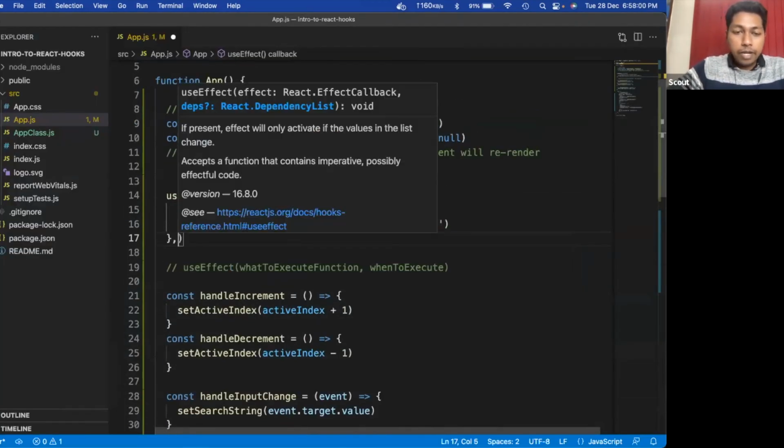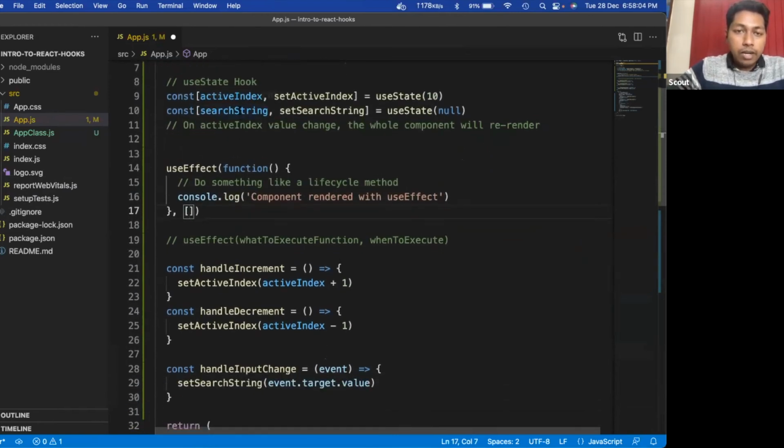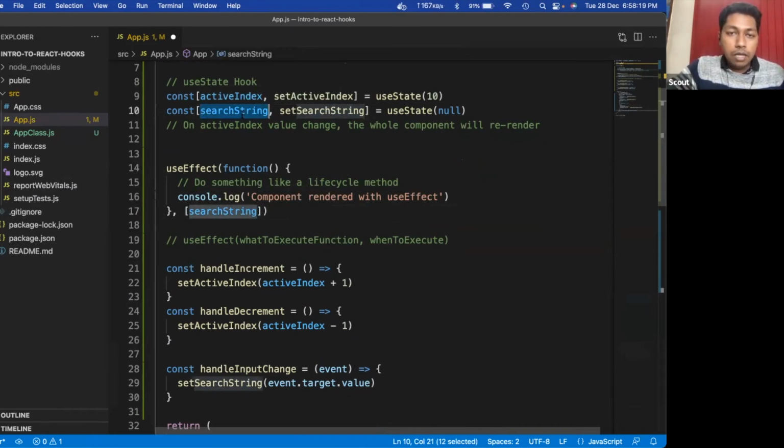So how will I do that? Here I will use this search string and pass it in the dependency array. Instead of giving the empty array, I'm just passing this value. So I'm saying whenever this search string changes, you execute this piece of code. Let's go and check.